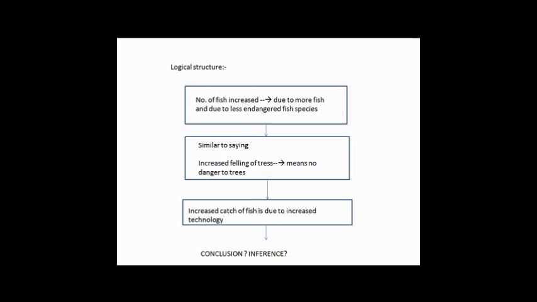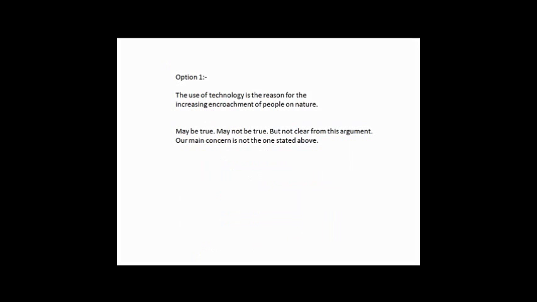So with this we need to draw an inference. We need to infer a conclusion from the statements made above. So let's see what the options are. The first option states that the use of technology is the reason for increasing encroachment of people on nature. Now again, this may or may not be true. The argument specifically talks of improved technology in catching fish, but this is a very general kind of statement, and it does not link all the statements that are made in the argument. So this is clearly not the right answer.